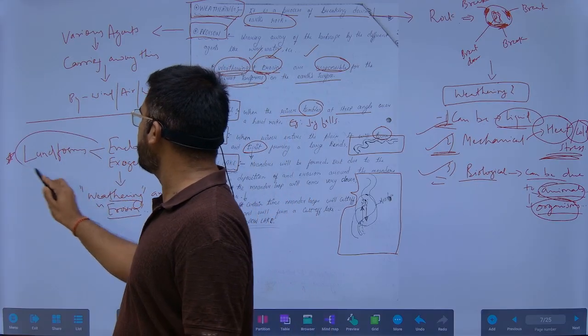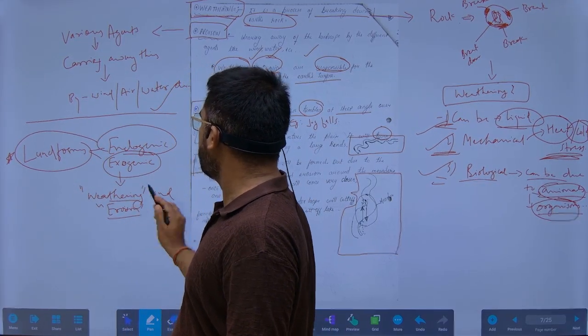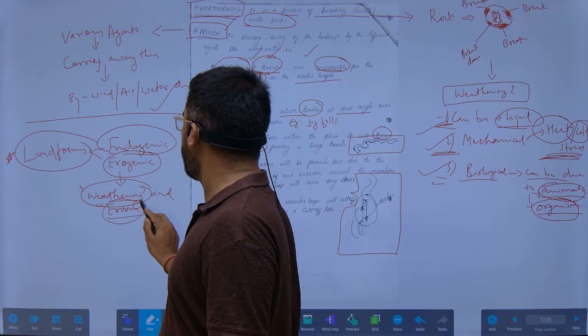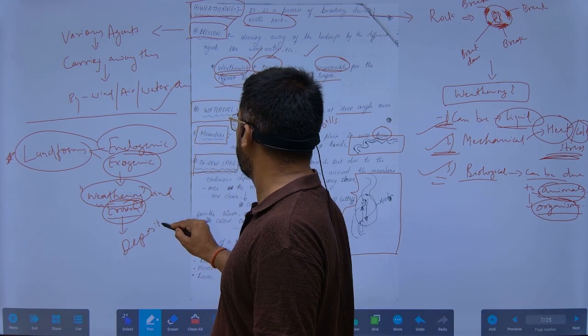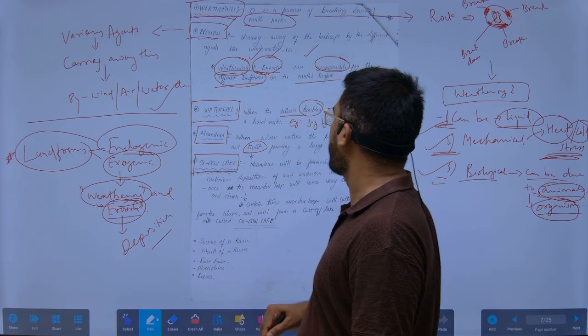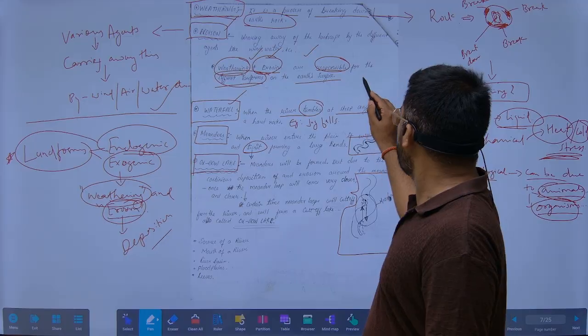So landforms are a result of endogenic and exogenic activities, and after this weathering and erosion happen, and deposition also. What is a waterfall? A waterfall means, suppose there is a river.